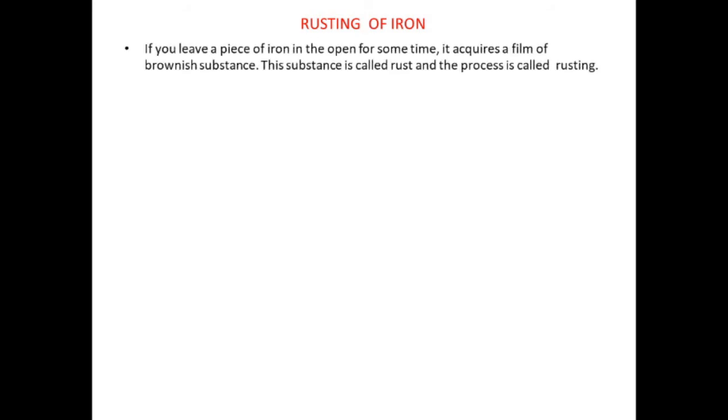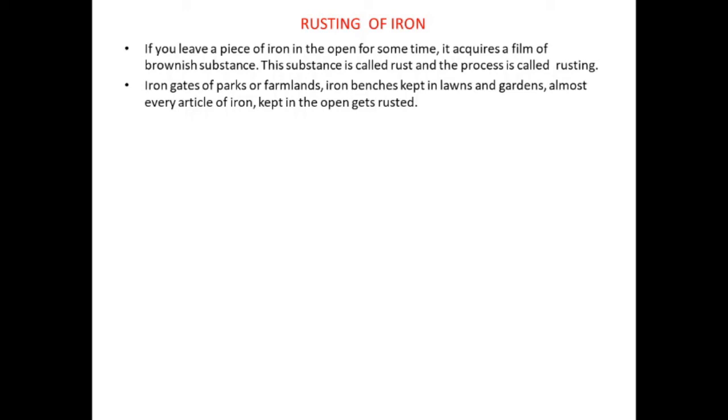Let us discuss one important concept, rusting of iron. If you leave a piece of iron in the open for some time, it acquires a film of brownish substance. This substance is called rust, and the process is called rusting. Iron gates of parks or farmlands, iron benches kept in lawns and gardens, almost every article of iron, if you keep those in open, that will get rusted.